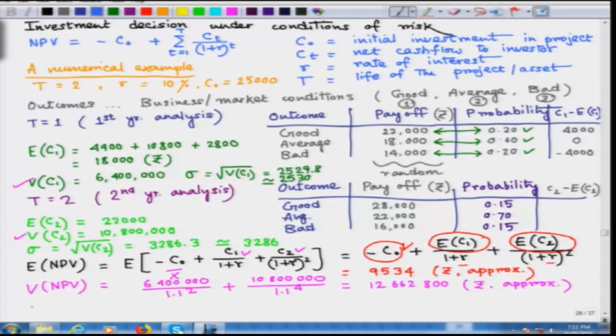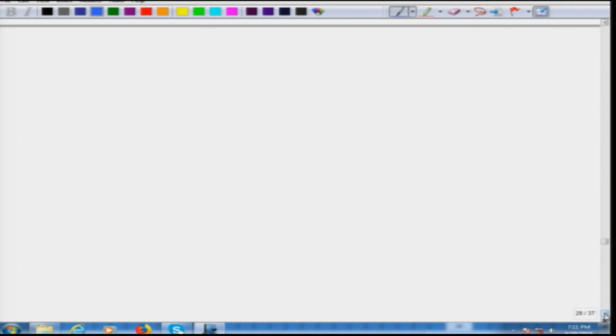After computing the variance of the random variable net present value of the project, let us also compute the standard deviation, because it has a different use for risk analysis. So, the standard deviation of net present value comes around 3558. Now, let us look at what use of this standard deviation measure we can make.